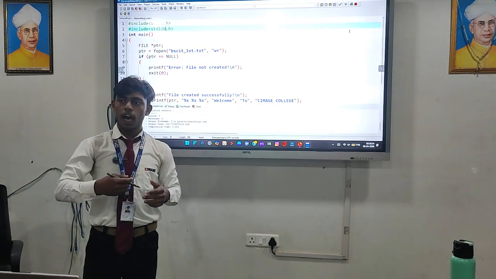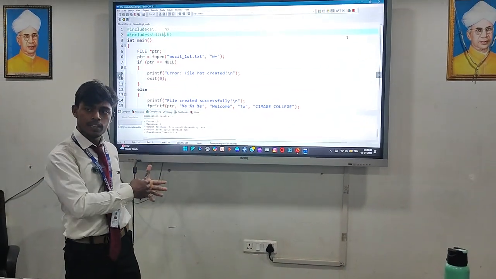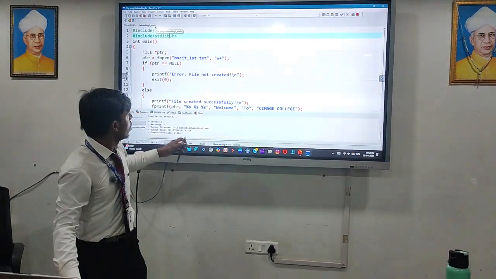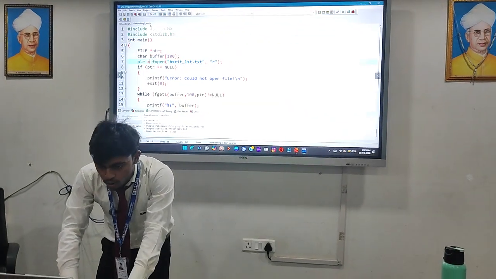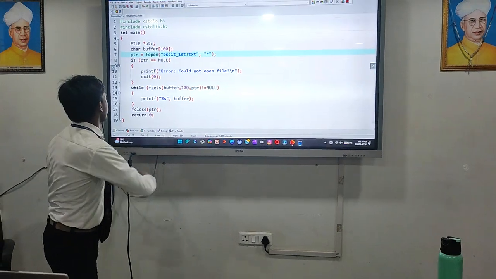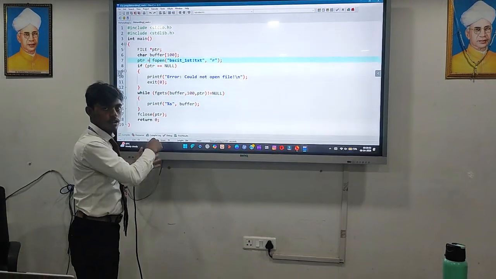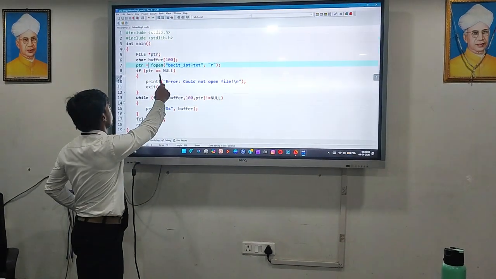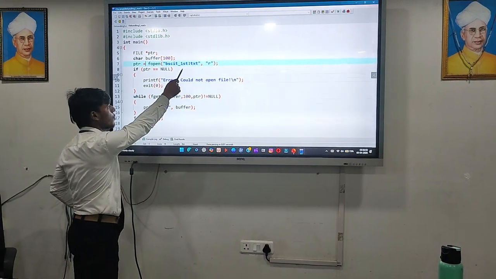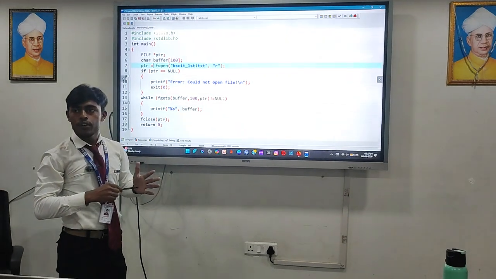But how can I know whether the file is created or not? So we need one more code for how to read a text file. I write a buffer for storing words in this code, and take a pointer for opening the BSc IT first txt file, and here is the R mode to read the file.